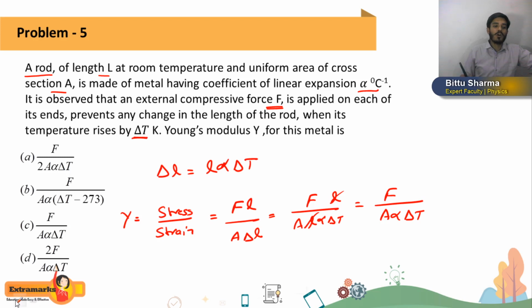Now see which option is correct: F by A alpha delta T. Option C will be the correct answer for this question. Simple question, students. If we increase the temperature, the length of the rod will increase. It will increase by L alpha delta T, where L is the original length, alpha is the coefficient of linear expansion, and delta T is the change in temperature.